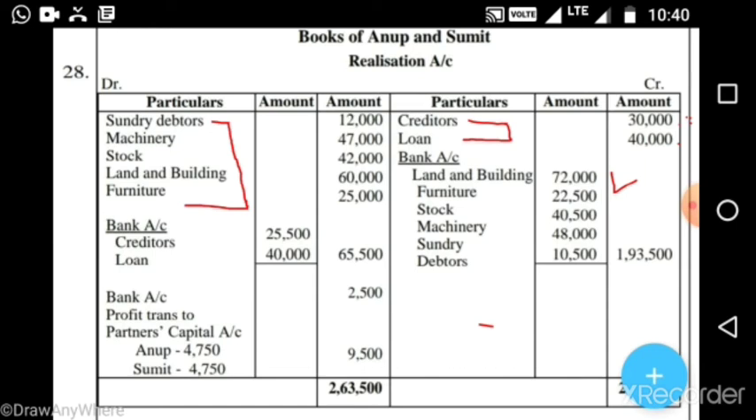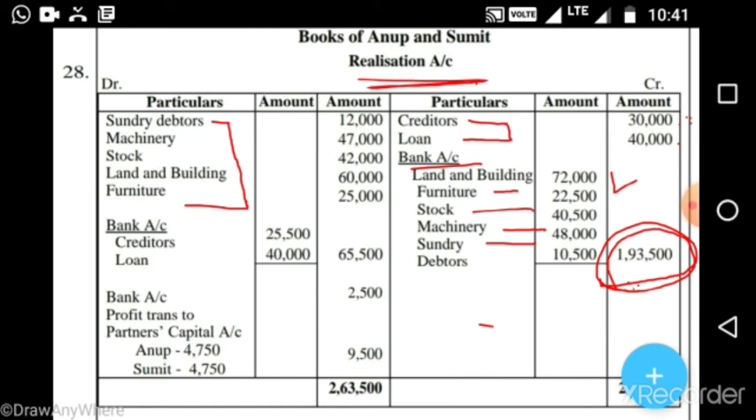First we have to give the heading, Bank Account. Under that we will write land and building, furniture, stock, machinery, sundry debtors and their actual value, meaning the price received, and then the total. Then we will get 1,93,500. So this value is what we received from asset realization. In the realization account, this bank account we write on the credit side. So in the bank account we will write Realization Account on the debit side, and this value 1,93,500.